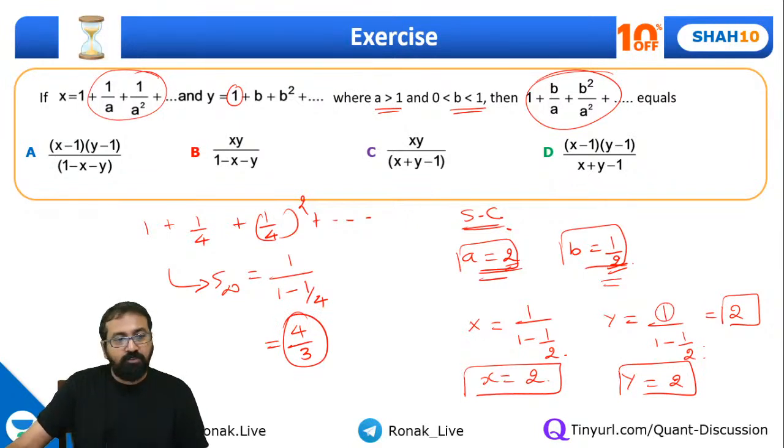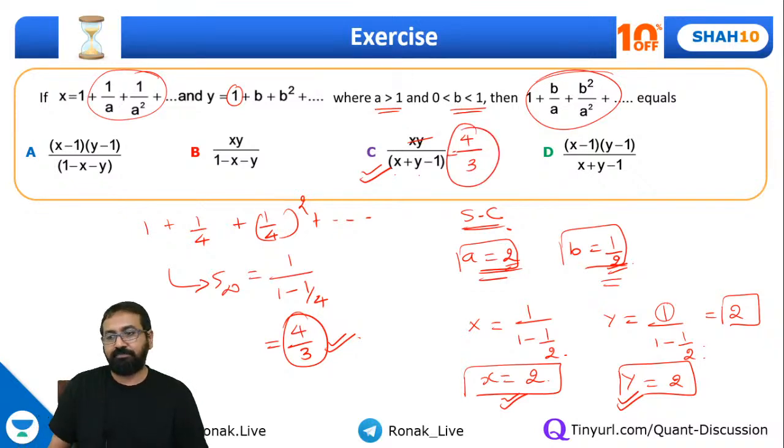Now in which option, when we take x equal to 2, y equal to 2, we will get value as 4 by 3? Just check for that. Take option C. If I take x as 2, y as 2, so this will come out to be 4 by 2 plus 2 minus 1, it will come out to be 3. And this is the correct answer.